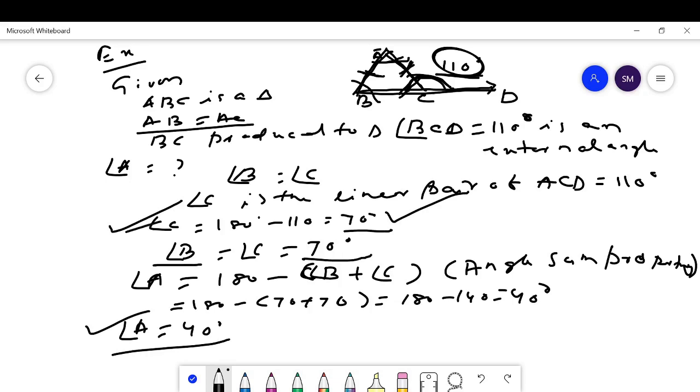As angles C and B are 70 degrees, angle A is equal to 180 minus the sum of angle B plus angle C, by the angle sum property. The sum of the three angles in a triangle is 180 degrees, which implies 180 minus 70 plus 70, which is 50 degrees. Then we find the value of angle A is 40 degrees.